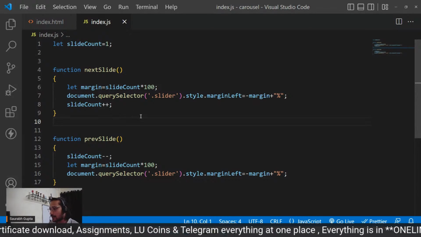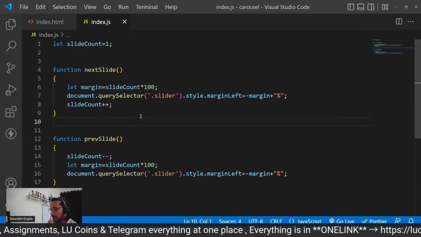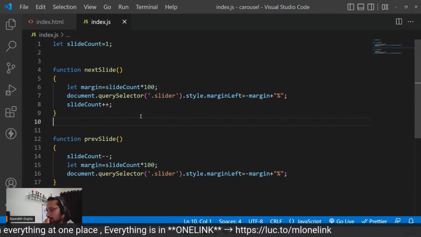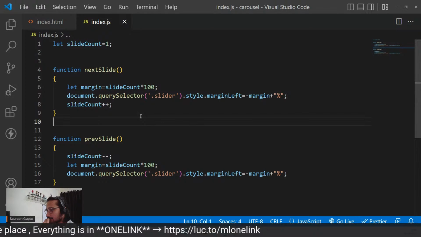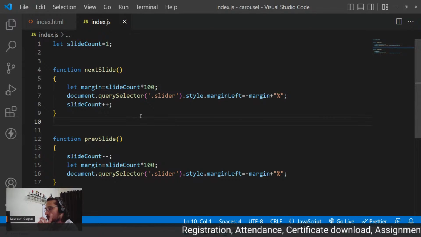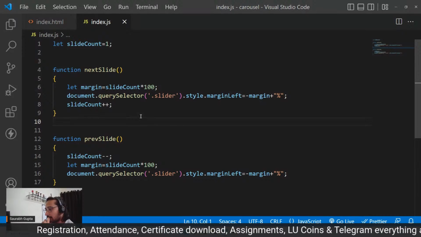Let's see what we can do here, guys. Focus, focus, please focus. Now we need to go back to 2, go back to 3. How can we do that? We have to calculate the margin for everything.